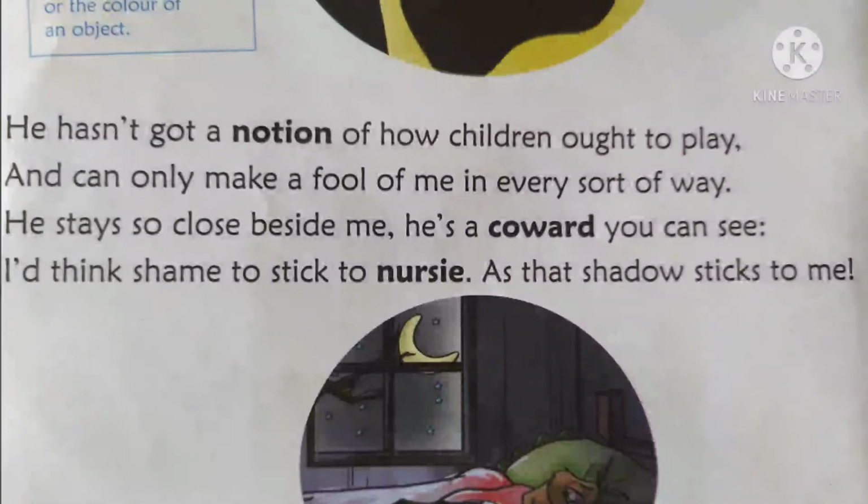He stays so close beside me. He is a coward, you can see. I would think shame to stick to nursery as the shadow sticks to me.